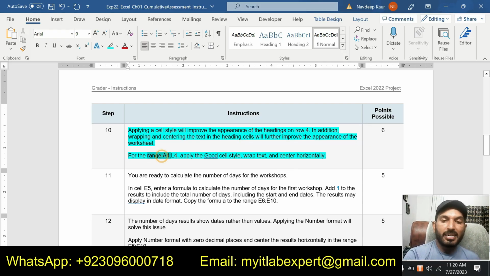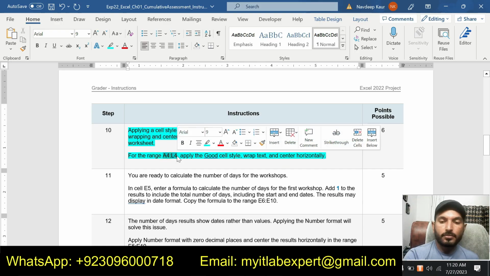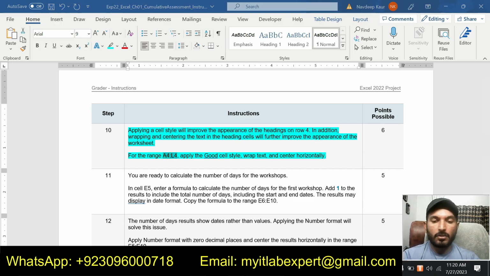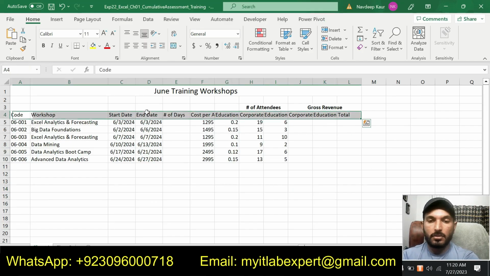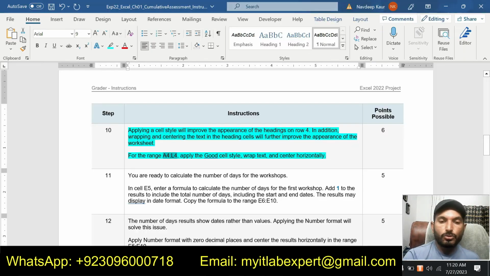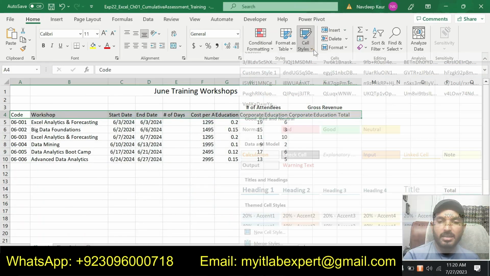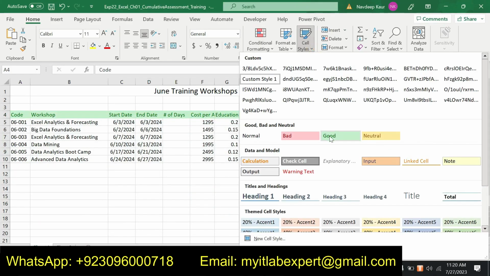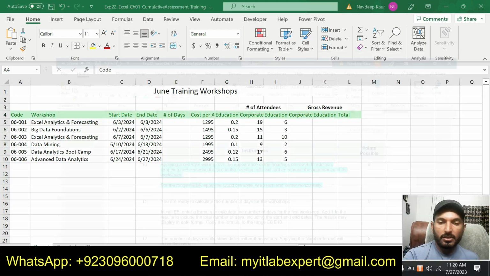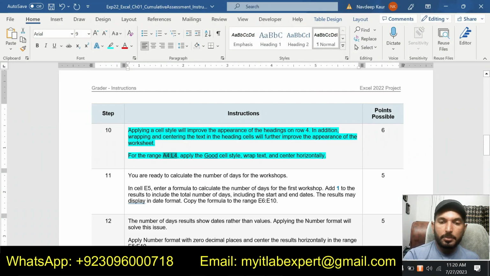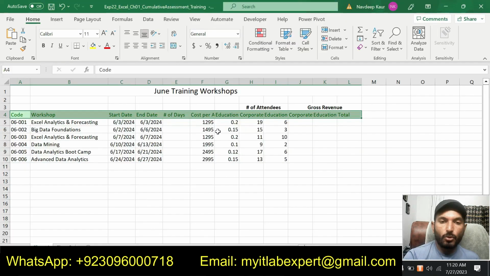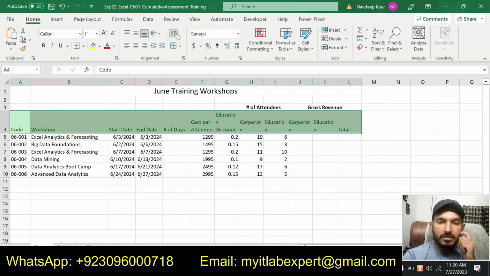So first I will select this range, and now we are supposed to apply the Good cell style. So go to the Home tab and Cell Styles and look for Good. This is the Good cell style. Now wrap the text and center horizontally. So now I will simply click on Wrap Text and Center.